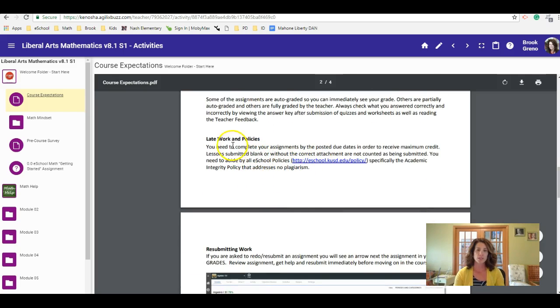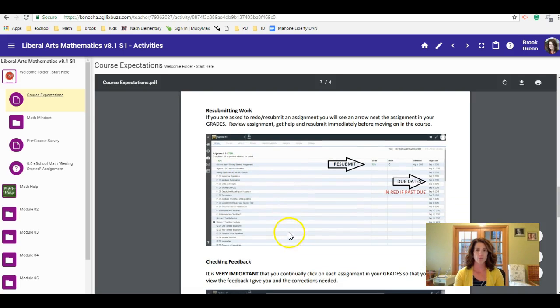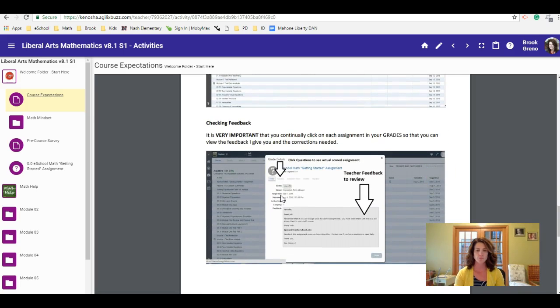Late work and policies: please read those. Resubmitting work: once you're in your gradebook, you have the opportunity to do resubmits. If you see an arrow next to an assignment in your gradebook, that means it needs to be retaken, resubmitted. Obviously, review it before you go into it, and again, reference your due dates. If things are in red, they're past due.